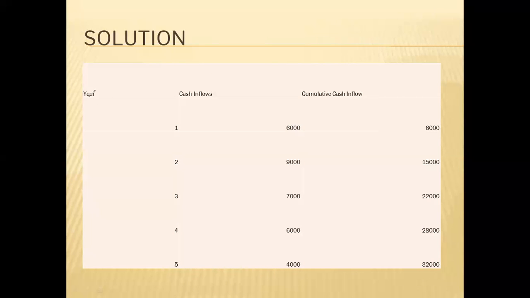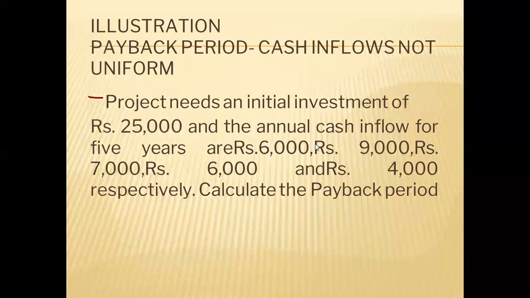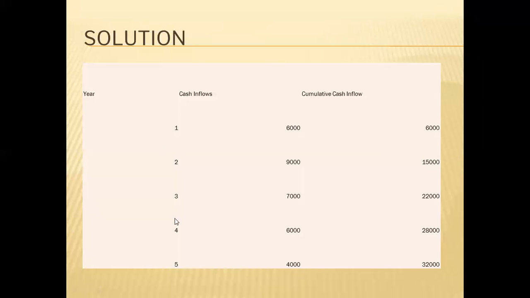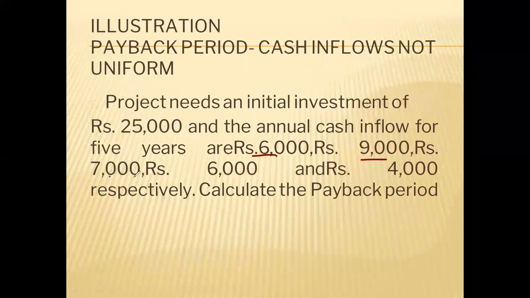In year, how many years are there? 5 years are there. It is given in the question that project life is 5 years, and 5 years of cash inflow is given. So in year you can write 1 to 5. And cash inflows of each year are given: 6,000, 9,000, 7,000, 6,000 and 4,000 respectively.